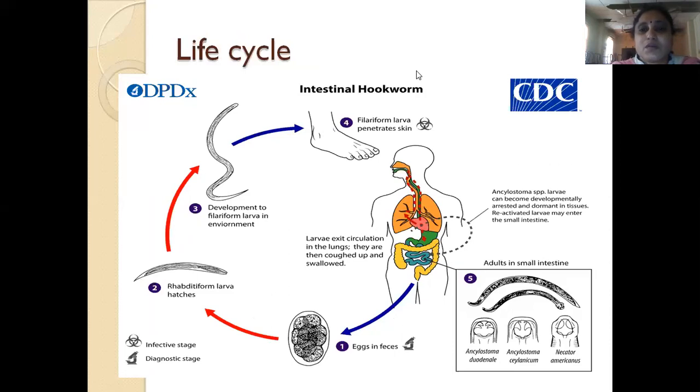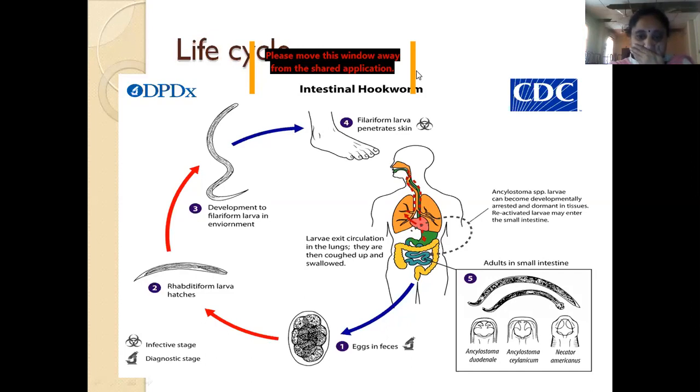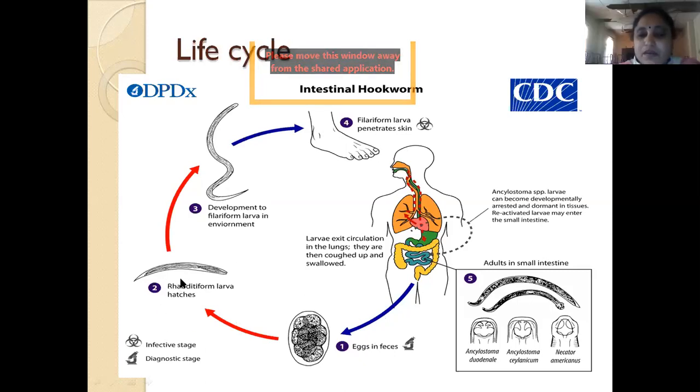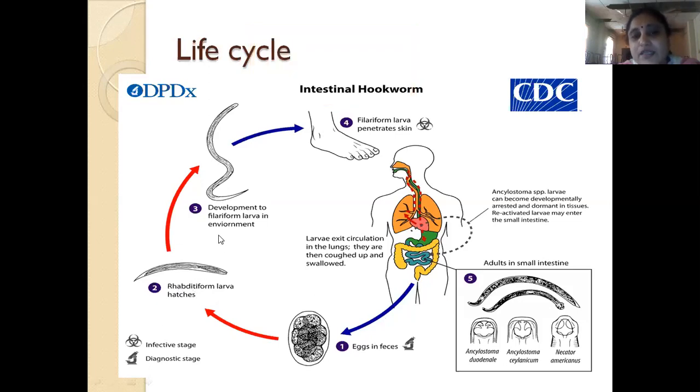So how does hookworm infestation occur? The eggs are in the feces. These eggs hatch and become rhabditiform larvae, and these develop into the infective stage, the filariform larva. This filariform larva is the one which infects.